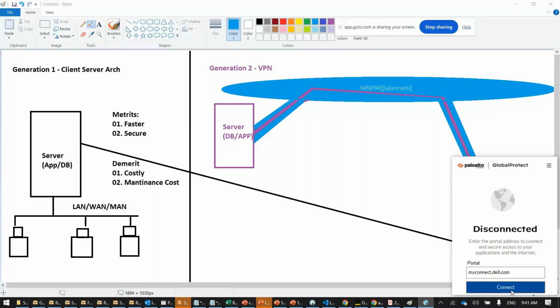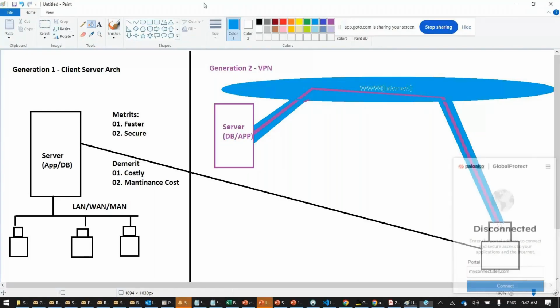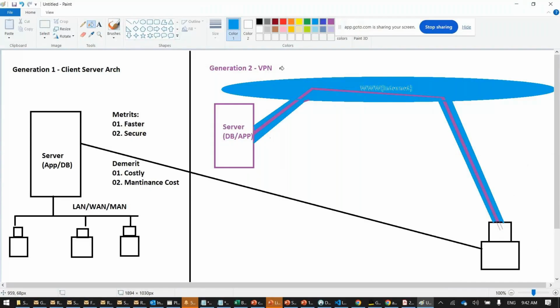If I want to access my payroll or my attendance sheet, all those will go through this cable, not through the public internet. But whenever I access Google, Facebook, or search for an actress, all those will go through the blue line, not the purple line, because those are unofficial data. This is called virtual private network, generation 2. Second generation. Everybody is able to understand, right?